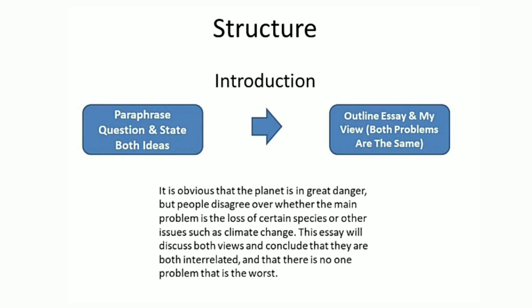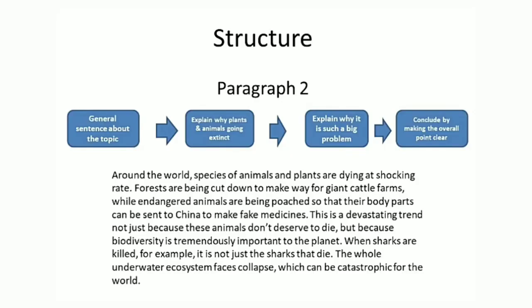Now coming to the structure of paragraph 2, our body paragraph 1. It will start with a general sentence about the topic, which will be the extinction of species. Then we will explain why plants and animals are going extinct, why this is happening. Then we will explain why extinction of plants and animals is such a serious issue.